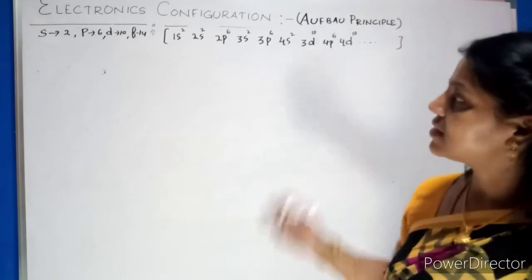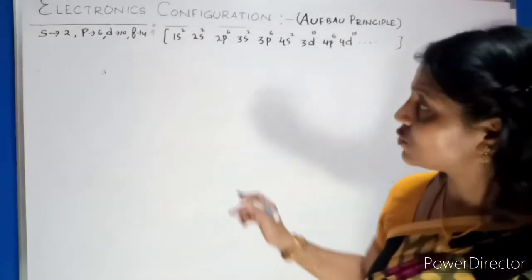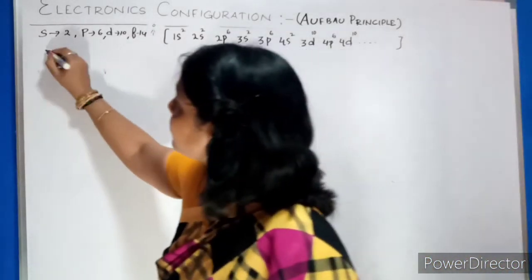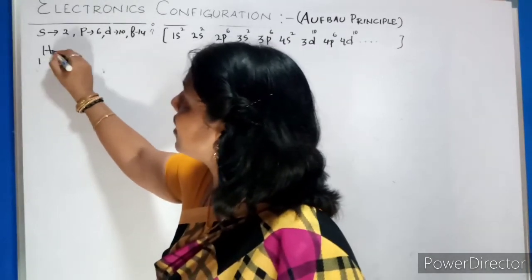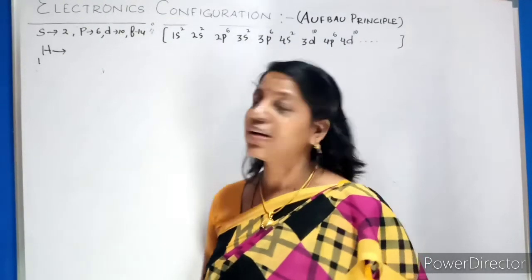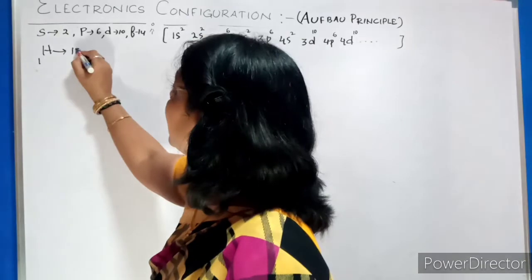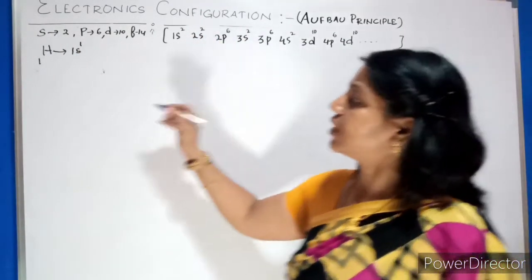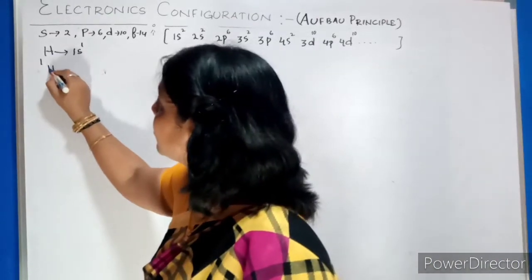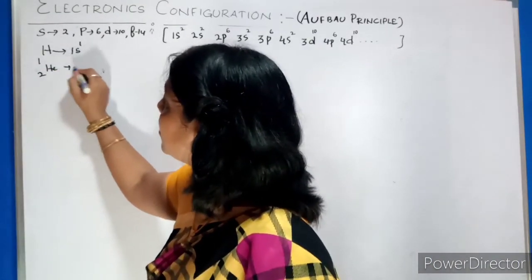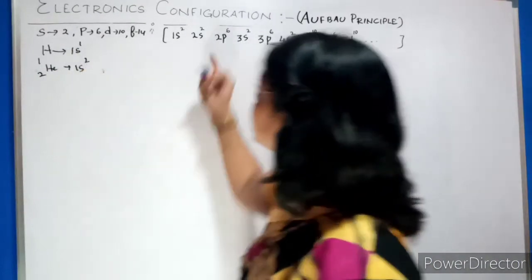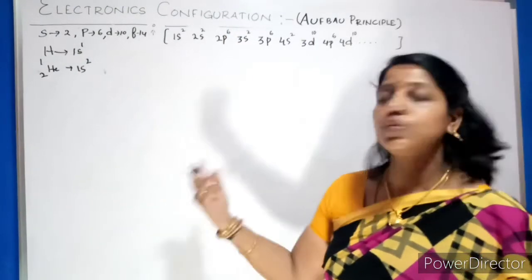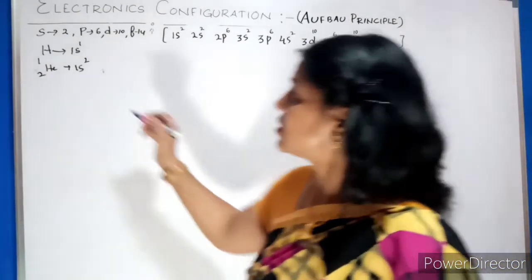Clear? So let us start one by one. Let us start first with hydrogen. Its atomic number is 1. So what will you write? 1s1. Because the capacity is 2, but you have only 1 electron. So 1s1. Next is helium. The atomic number is 2. So what will you write? 1s2, because the maximum capacity of s is 2. So 1s2.